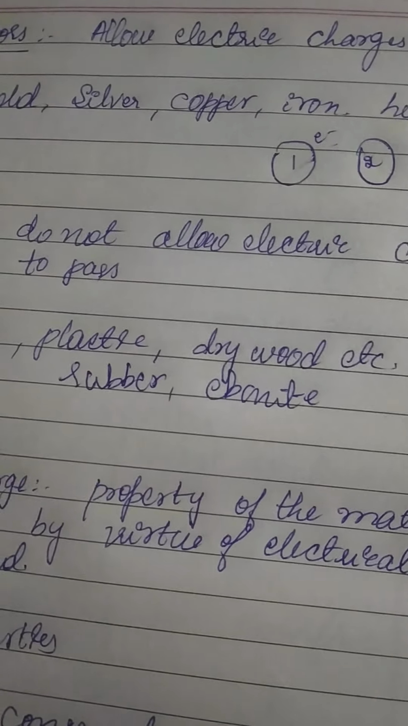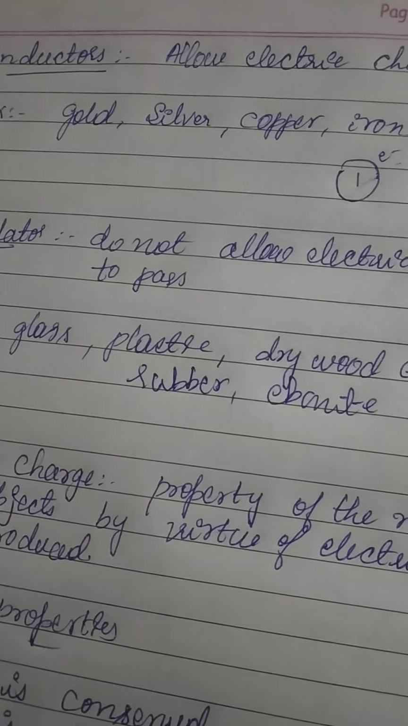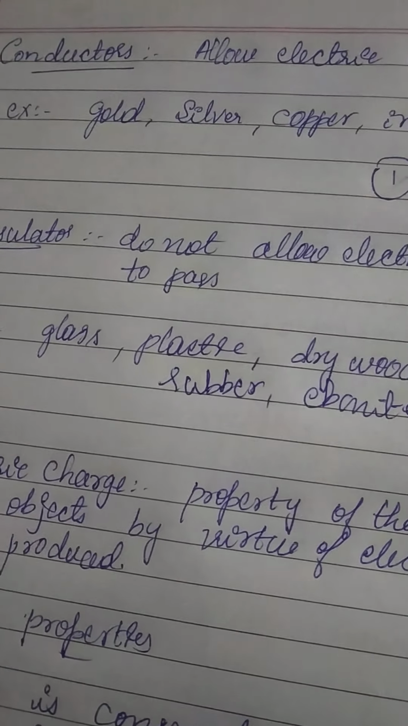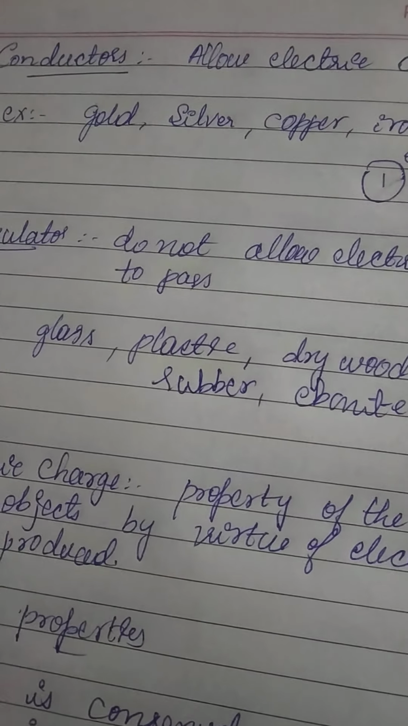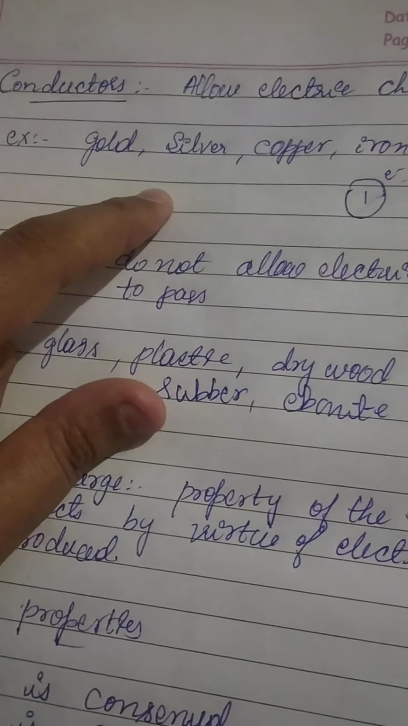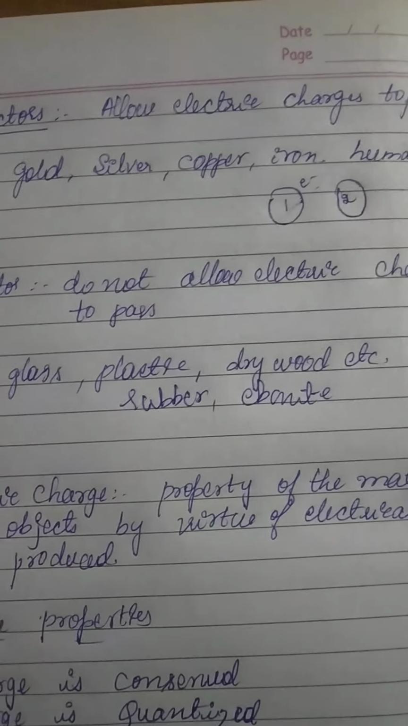If you supply some amount of charge, it cannot move an electron from one orbit to another, or from one atom to another atom. So these are the properties: a conductor allows electric charges to pass through it, and an insulator does not. Examples of conductors: gold, silver, etc. Examples of insulators: glass, plastic, etc.